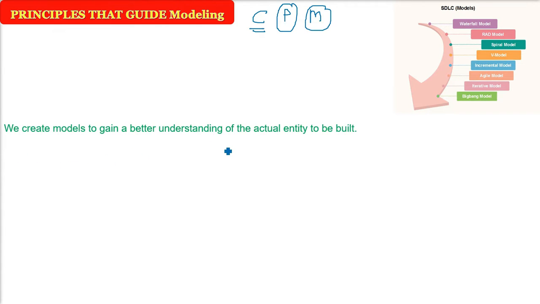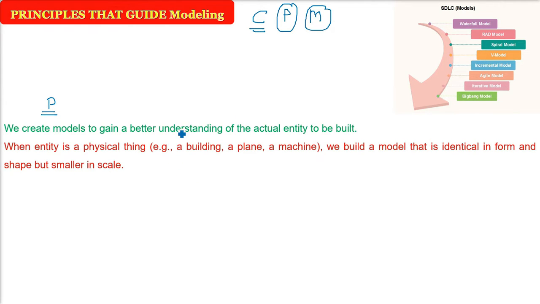So why do we create a model? I'll give an example. For example, I have to tell you about, say, a house or a plane. The kids are given a project: okay, you make the model. So a kid would make a model and take it to school. This model, we know, is a smaller version which can be shown to understand the bigger version.